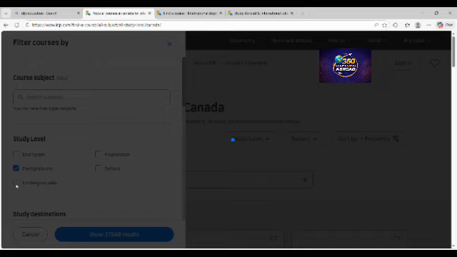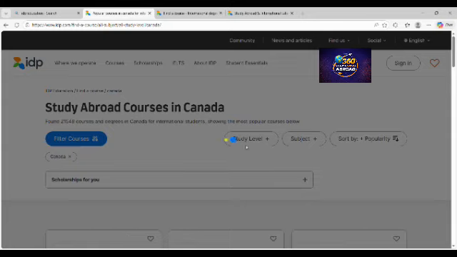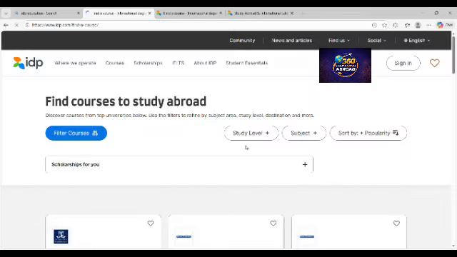For now I just put a filter for postgraduate. But you can also decide to choose doctorate, or you can decide to do a foundational course, or whatever your interest is. When I click on postgraduate, the filter gave me 21,549 results. That means that if I apply this filter, that is the number of schools I'm going to see on this platform. And then it takes me through the various provinces.